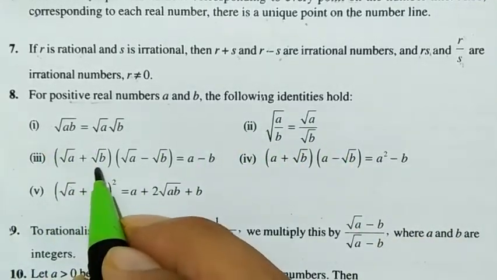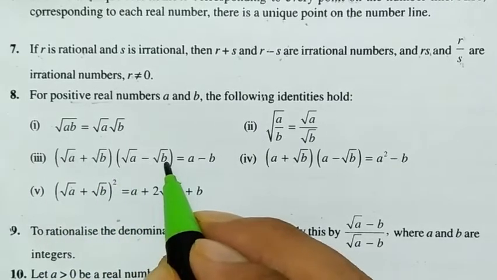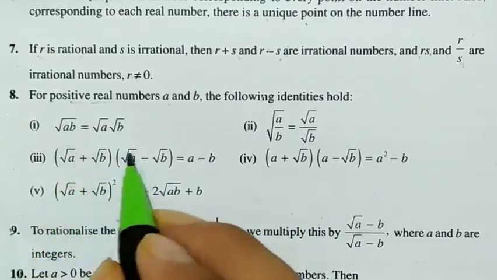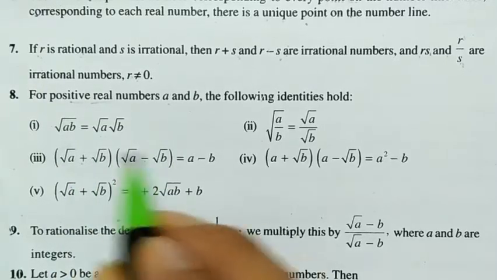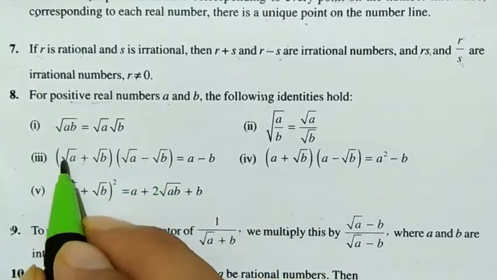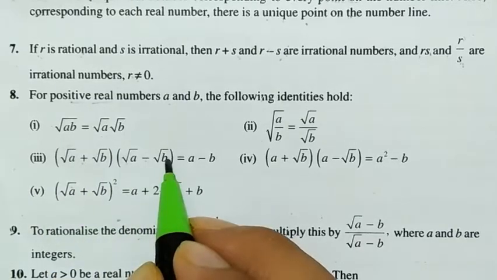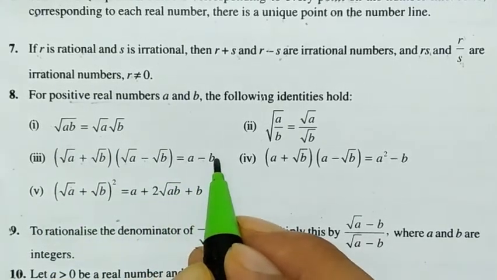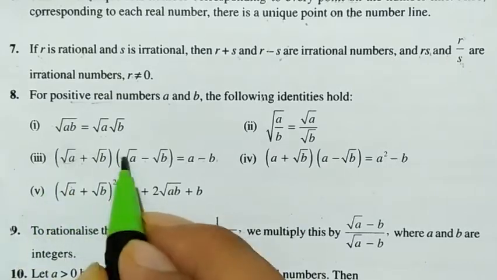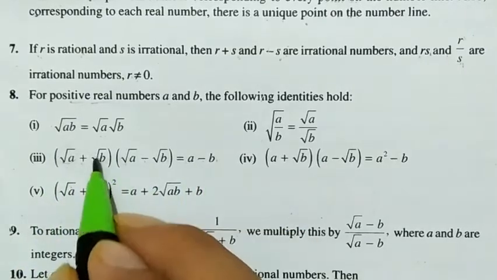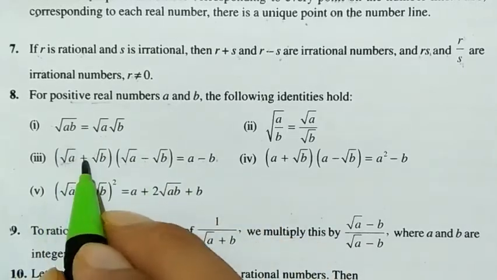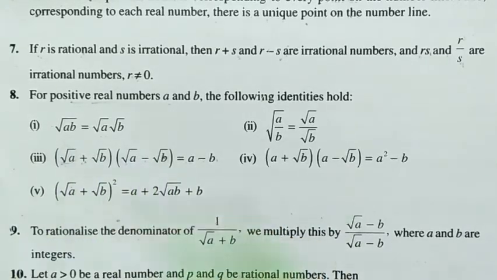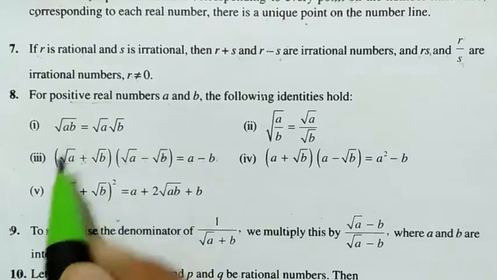Now (√a + √b)(√a − √b). Here, see, here √a, here also √a, plus and minus √b, here also √b, same numbers. So (√a + √b)(√a − √b) can be written as a − b. Why a − b? Because √a into √a is a, √b into √b is b, and that is the form of (a + b)(a − b). So what is (a + b)(a − b)? It's a² − b².